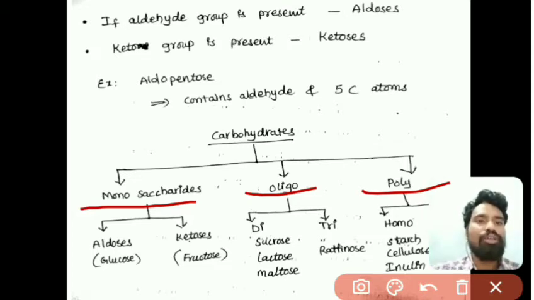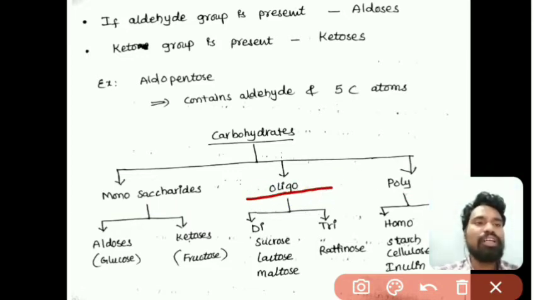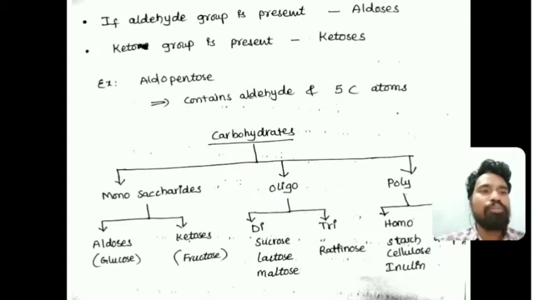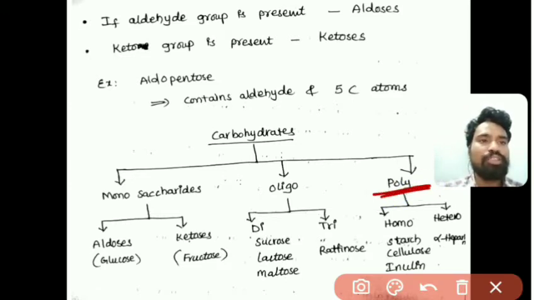The second one is oligosaccharides, which consist of 2 or 3 units of simple carbohydrates. The next one is polysaccharides. The name itself tells us, poly means a large number, so many carbohydrate units are there in polysaccharides.